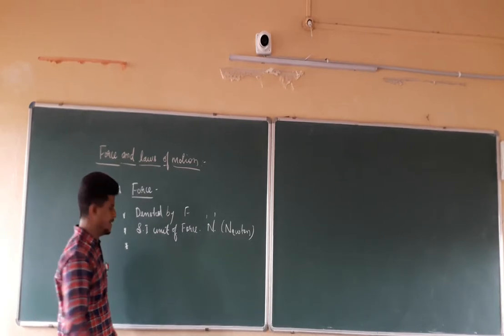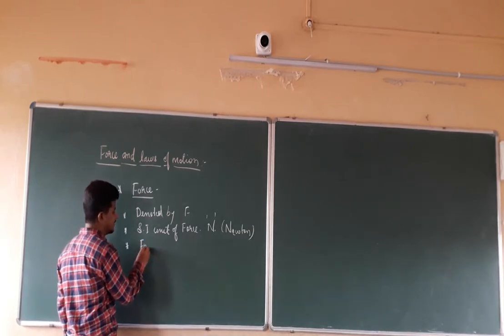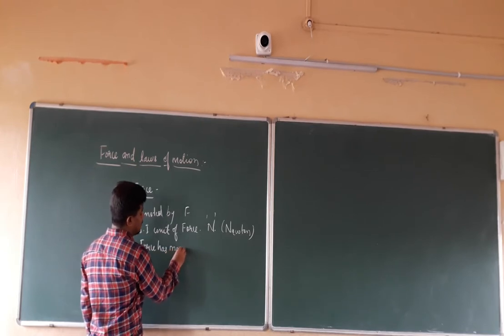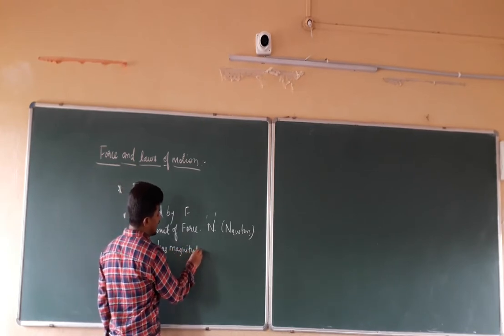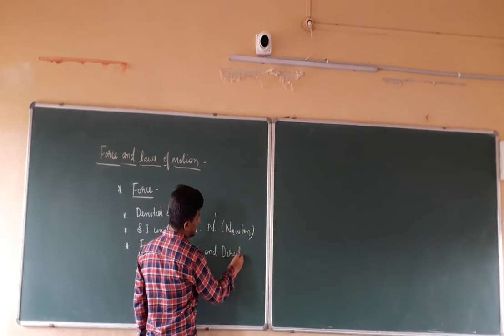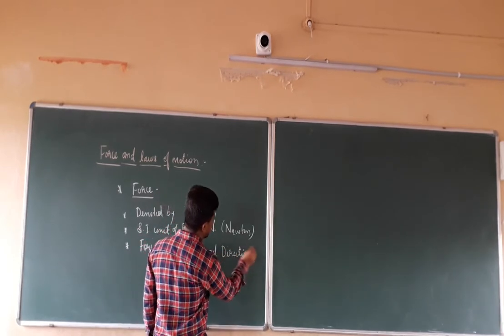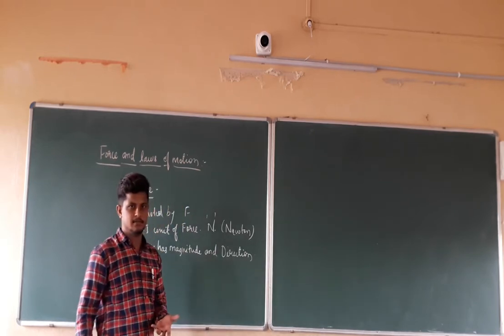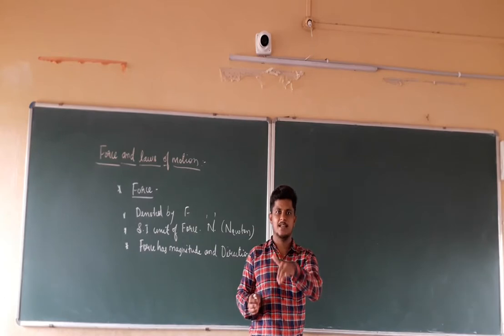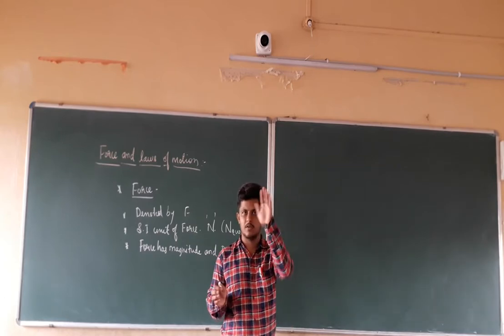In the same manner, force has magnitude as well as direction. Magnitude and direction is nothing but it has a number as well as a direction. If I apply this force in this direction, the vehicle is going to move in this direction only.